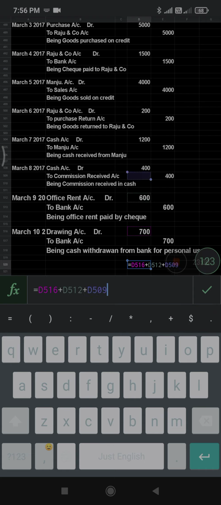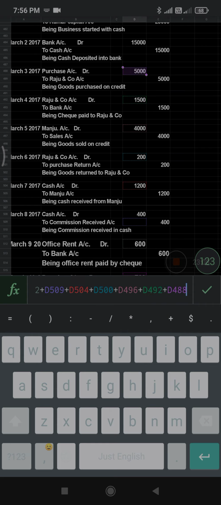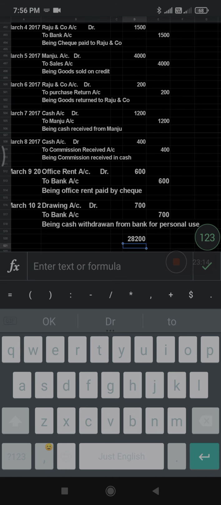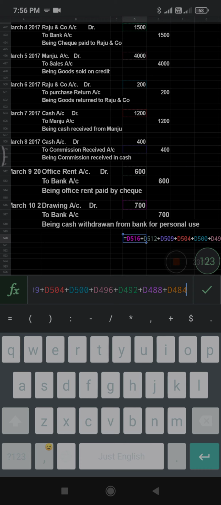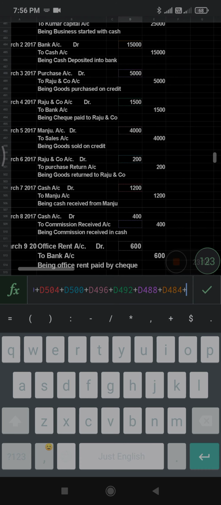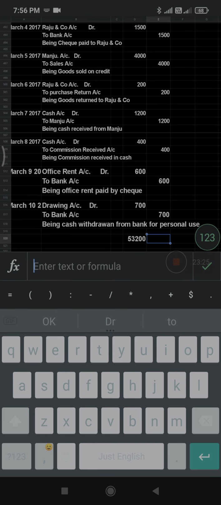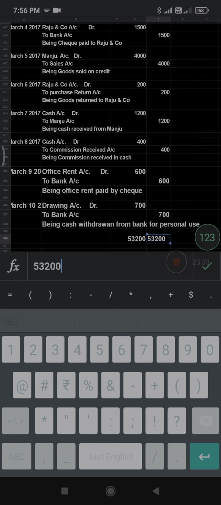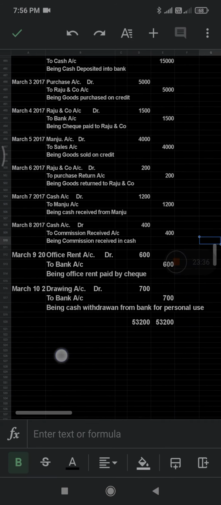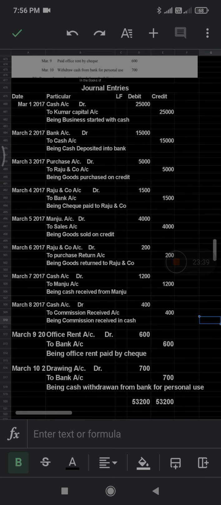I am also using a calculator, an automatic Excel calculator, so let's see whether my total is correct or whether I need to improve my maths. Okay, I got 28,200 plus 25,000. It's 53,200. I got 53,600 earlier, no issues. The total on both sides is 53,200. So you have to follow this in the exam.